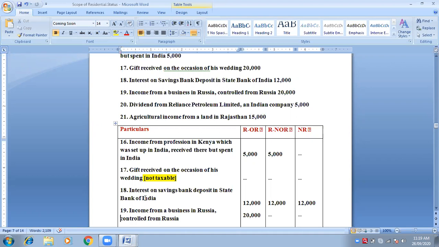Now you tell me: dividend from Reliance Petroleum Limited, an Indian company, 5,000 rupees. Tell me, is Reliance Petroleum Limited?